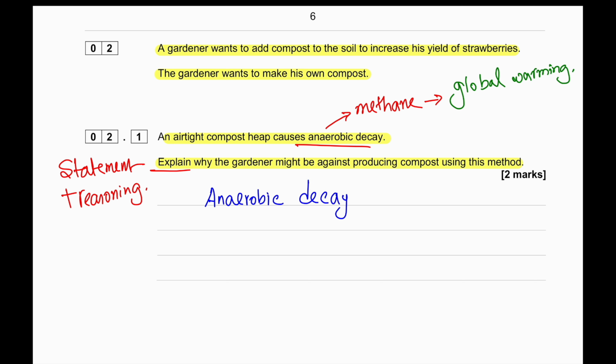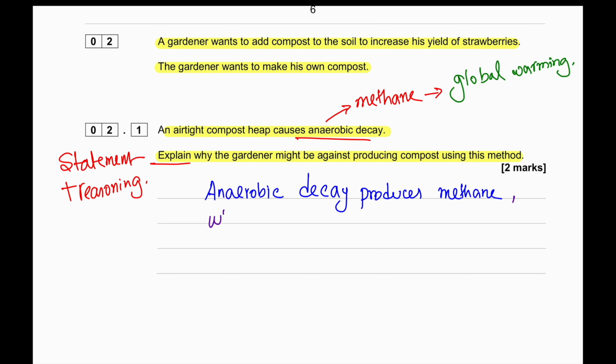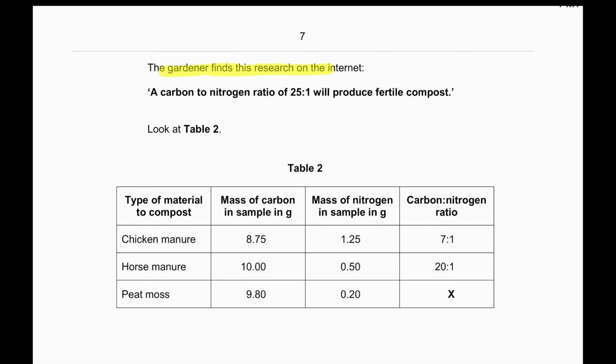Whenever giving an answer that says explain, we must have the statement plus reasoning. So in this case, the statement is anaerobic decay produces methane, and then the reasoning is that it is a greenhouse gas. The gardener finds this research on the internet.